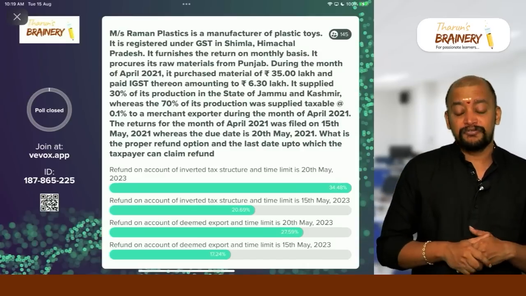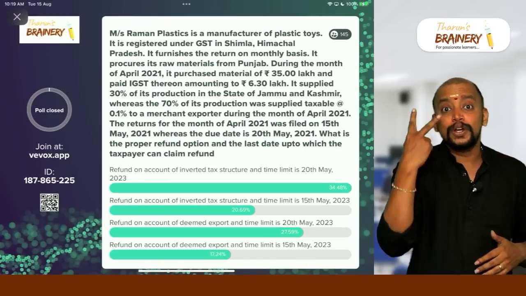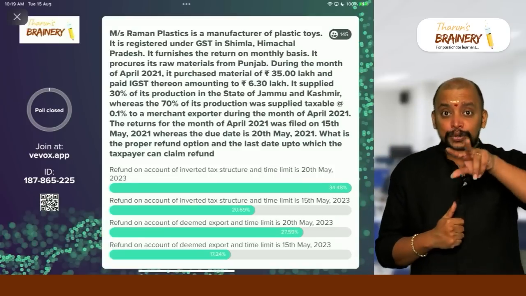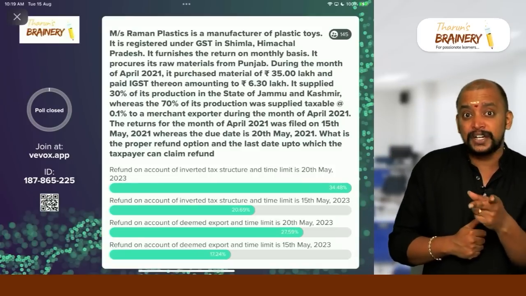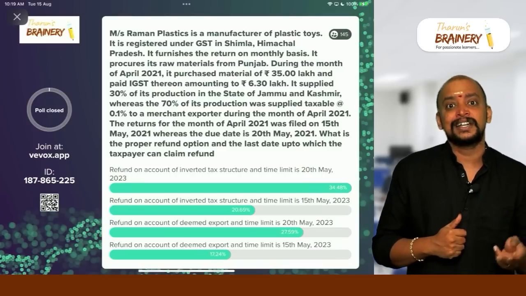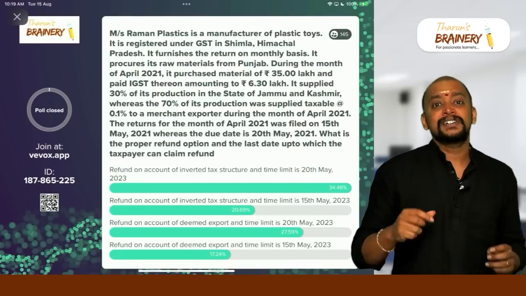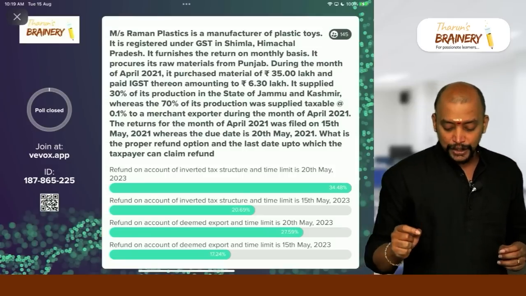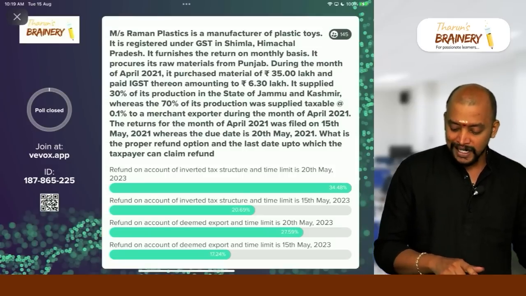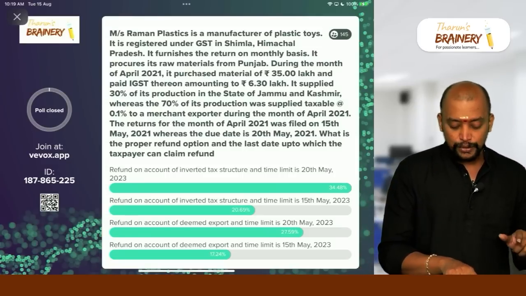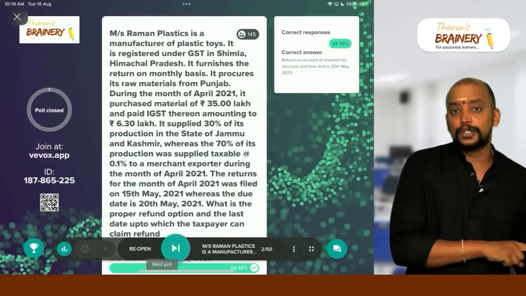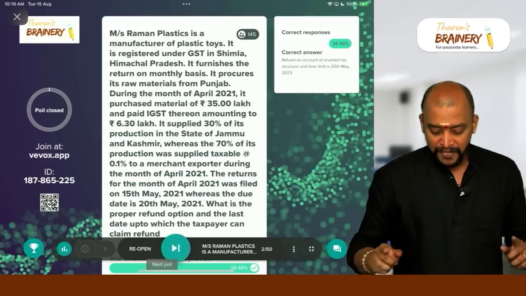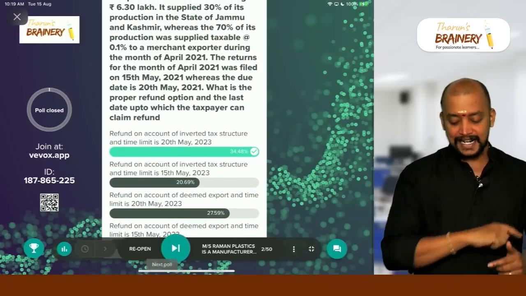application? The time limit for making application is 2 years from the relevant date. What is the relevant date? Is it the due date of filing return or the actual date of filing return? It is the due date. For inverted tax structure, it is the due date of filing return. So what is the due date of filing return? 20th May 2021. So if you add 2 years, it will be 20th May 2023. So option A is the correct answer.